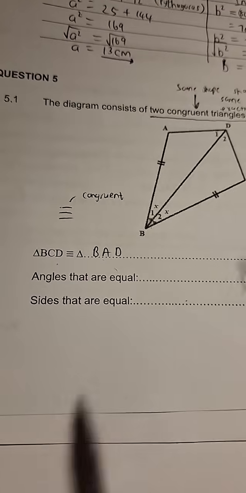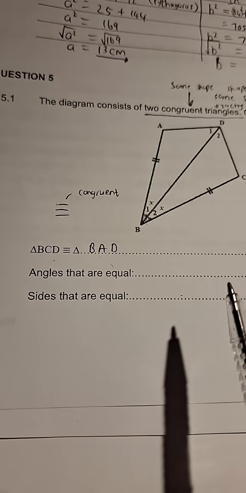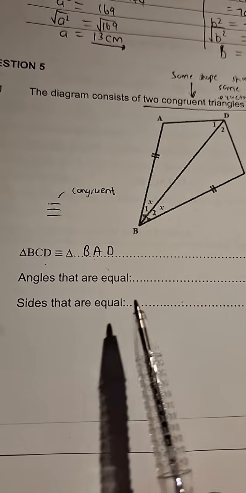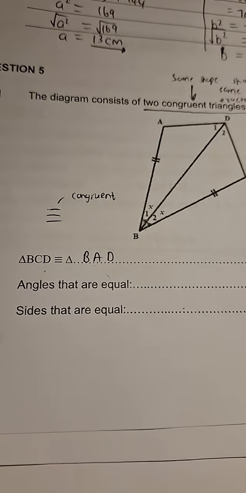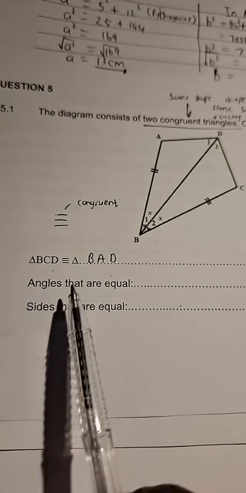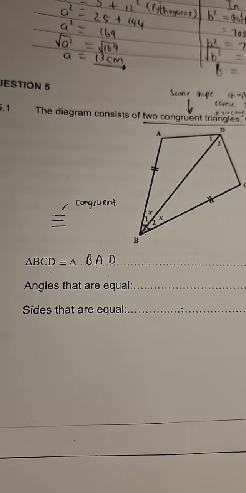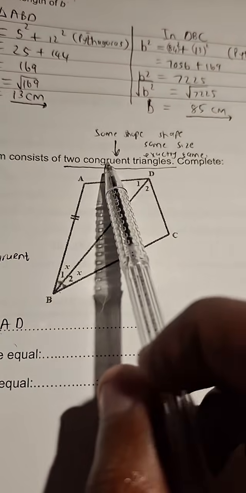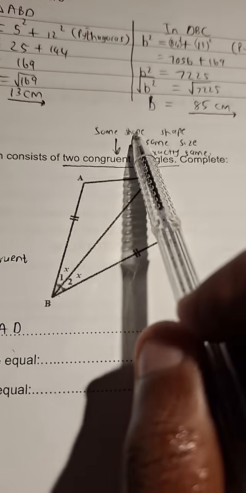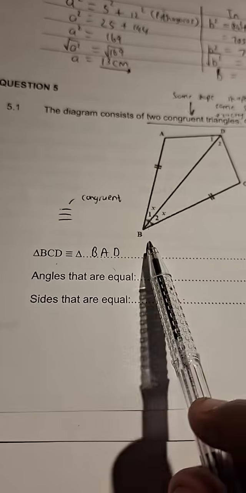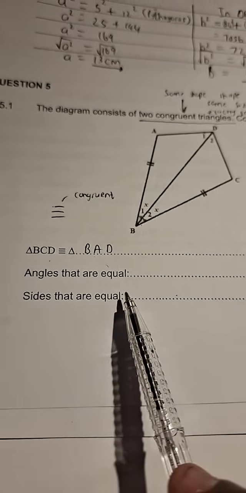Luvian, please, my leader, put things in the order. Luvian, I am very strict with my learners. I tell them, if they say ABD to me, they are wrong. I tell my learners in my school, just to inculcate in their heads the order. Because remember, what did we say congruent is? Congruent triangles mean same shape, same size, exactly the same. So when you put the order of your letters, you should be able to then say, okay, which angles? Look at this. Angles that are equal.